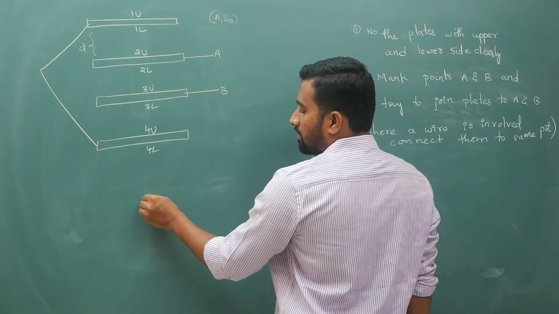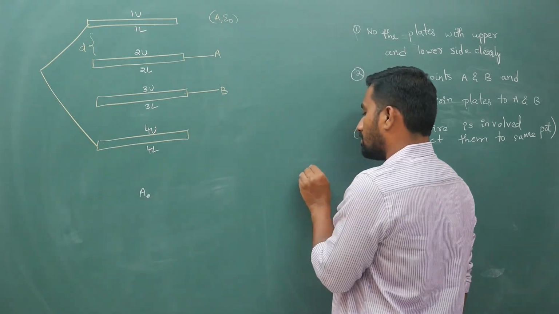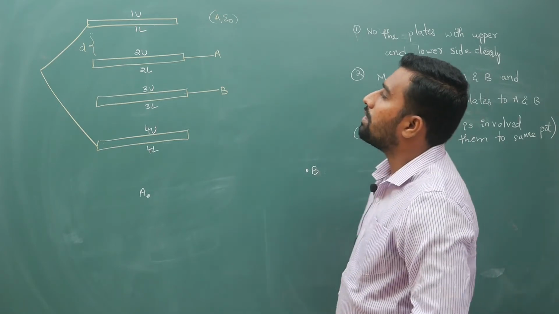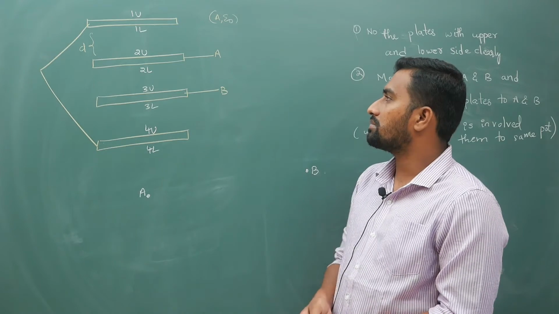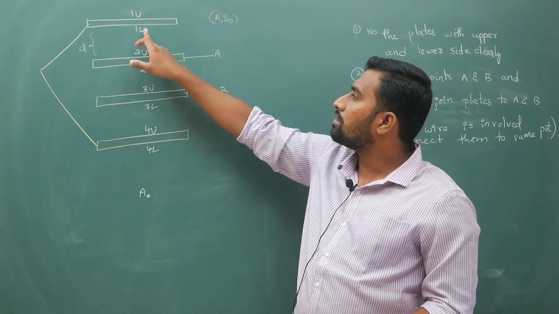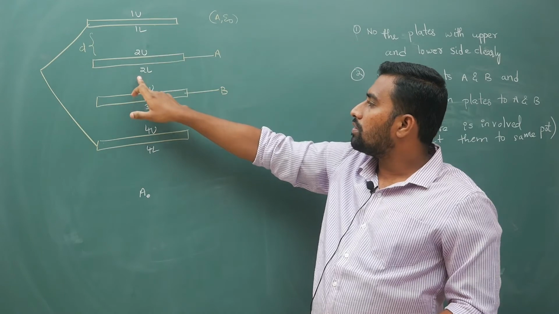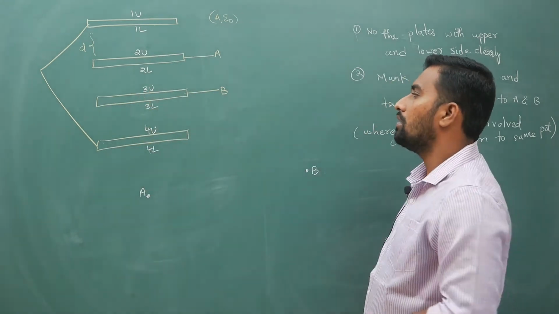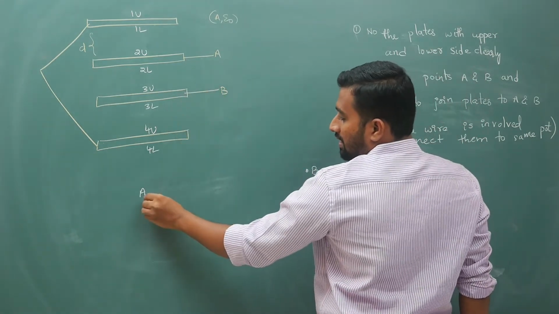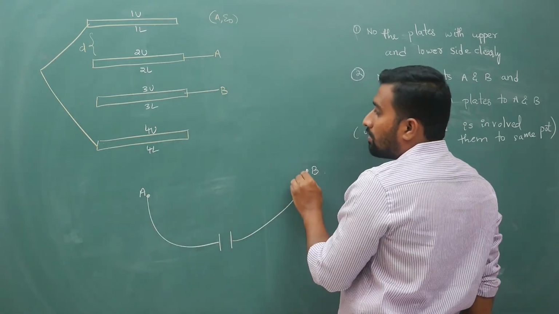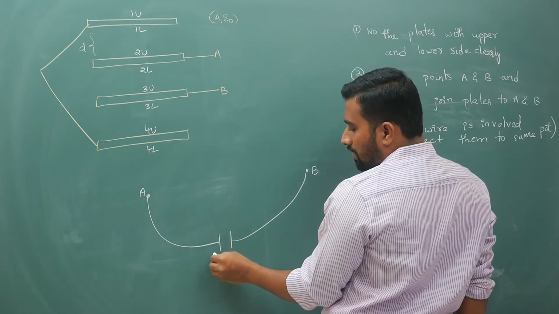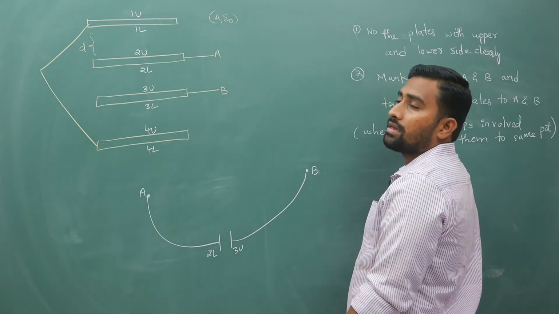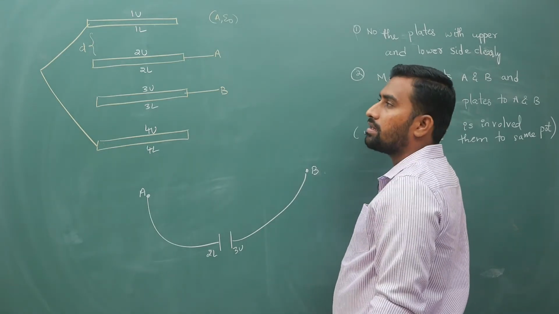Now observe carefully. I will mark points A and B. Now if you look at this, here you have your capacitors: your 2 upper, 1 lower will form a capacitor, 2 lower, 3 upper will form a capacitor, 3 lower and 4 upper will form a capacitor. Now between A and B you directly have a capacitor. What does that mean? Between A and B you have 2 lower and 3 upper. 2 lower and 3 upper will form a capacitor configuration. Okay, that is between A and B.